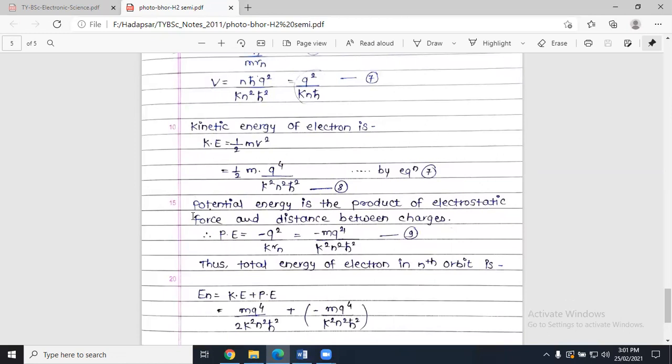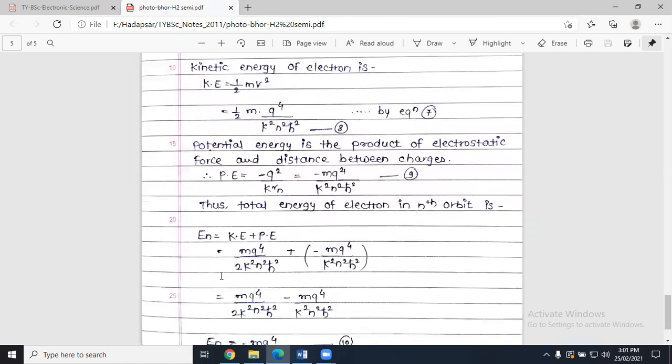So potential energy is the product of electrostatic force and distance between charges, right? So potential energy is equal to minus q square upon k rn, okay, which is equal to minus m q raised to 4 divided by k square n square h cross square. Again, the same value we are putting here. And with the help of this information, we are getting equation number 9.